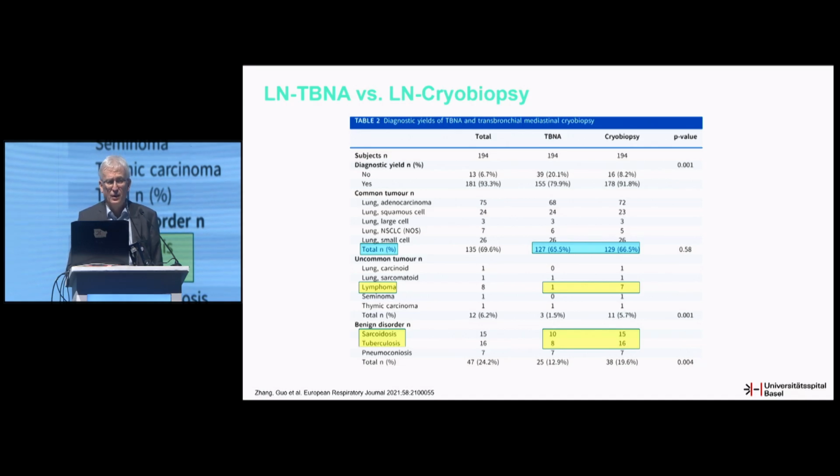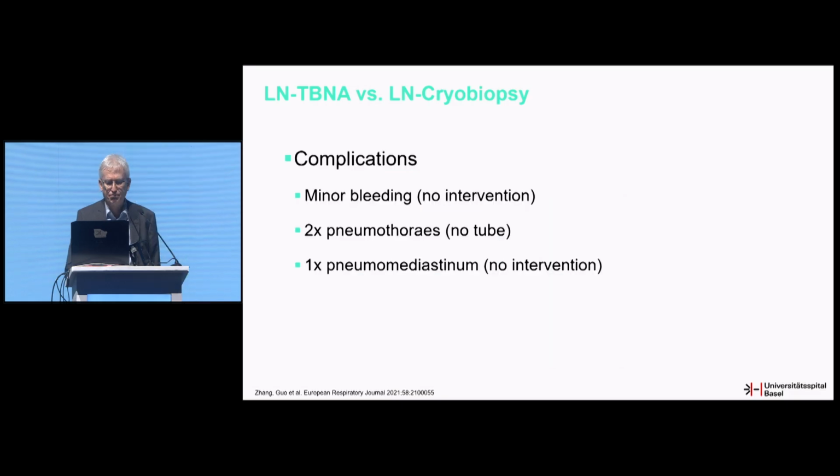Why was that? If you go into more detail, there was no difference in lung cancer patients. It was 66% in both groups, but there was a difference in lymphoma and benign disorders, mainly sarcoidosis and tuberculosis, and these differences drove the statistical significance. They had only minor bleeding, 2 pneumothoraces not requiring a tube, and 1 pneumomediastinum, also with no intervention needed.